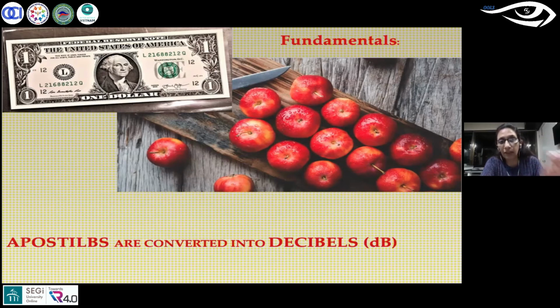For example, if I were to have $1, I would see how many apples I can buy with $1, and the intensity of that value is expressed in the form of apples and not in the form of dollars. And this is another reason why you cannot compare two printouts. Like you cannot compare Octopus to Humphrey, you cannot compare a Medmont to Humphrey, because none of the machines express intensity in apostilbs. They all express it in decibels.